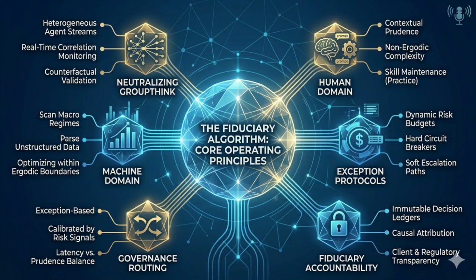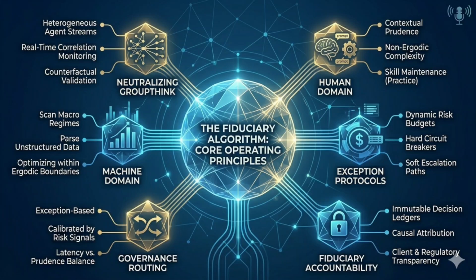Fourth, fiduciary accountability demands causal traceability. Immutable decision ledgers capture every recommendation, override, model version, and risk budget. Causal attribution distinguishes AI-generated, AI-augmented, and human-directed decisions, surfacing skill gaps or drift early. Client and regulator transparency evolved from stating, "we use AI," to showing exactly how AI is constrained, overseen, and aligned with fiduciary duties. Finally, the paradigm shift.